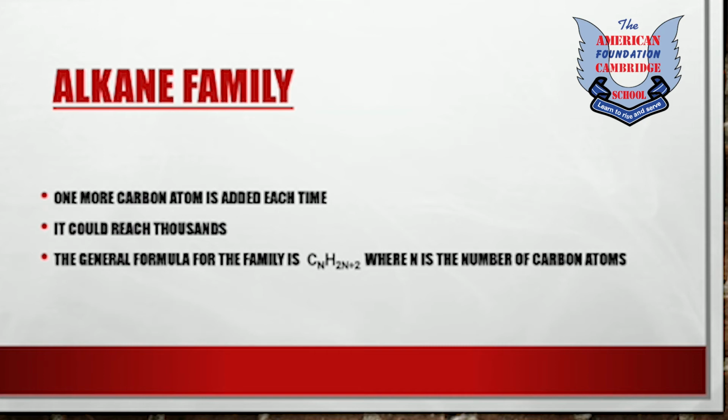It could reach thousands. It means that the alkanes are not just having 1 till 10 carbons, but if we increase carbons, then a new alkane molecule will be formed every time, and it can reach thousands of different variety of alkanes. And in this family we can make different carbon atoms. So it means that we can make different variety of alkane molecules. The general formula for the family is CnH2n+2, as I have already discussed, where n is the number of carbon atoms.